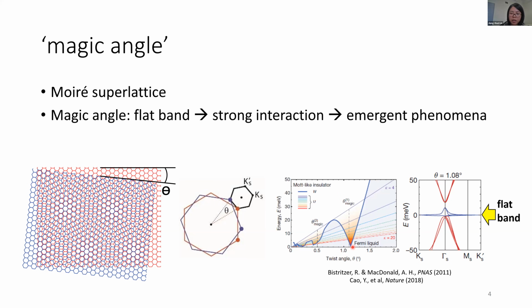And in this case, the Coulomb potential energy, as these straight lines, actually dominates, and the system will show very strong interaction. And this strong interaction will give rise to abundant emergent phenomena. And the family of these moire graphene systems not only includes twisted bilayer graphene, it also includes twisted trilayer graphene and much more. And all of these systems have flat band at the magic angle. And the reason is similar.